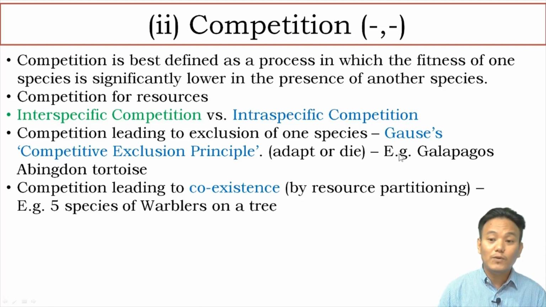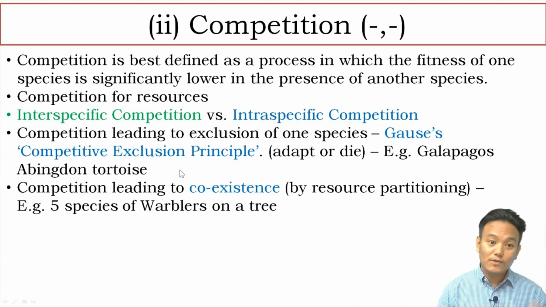One example that you can give is the Galapagos Abingdon tortoise versus goat. On the Galapagos Island, there was the native species Galapagos Abingdon tortoise, and the sailors introduced goats. Now goats and Abingdon tortoises are both grazers. They feed upon vegetation. And goats are a superior competitor to the Abingdon tortoise, because the tortoises were slow grazers, whereas goats are voracious.